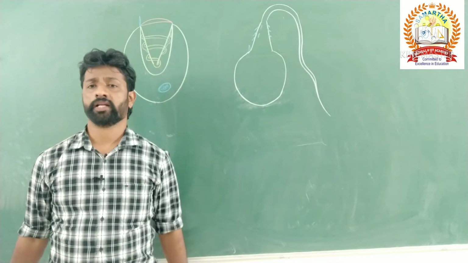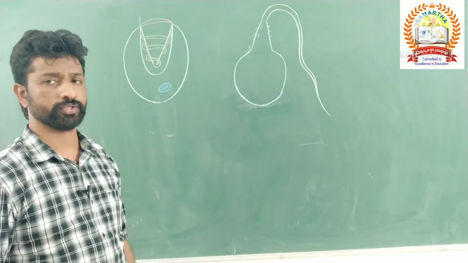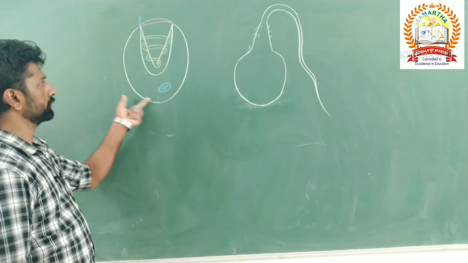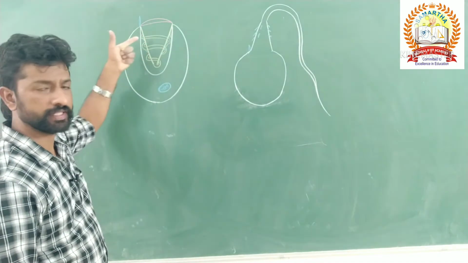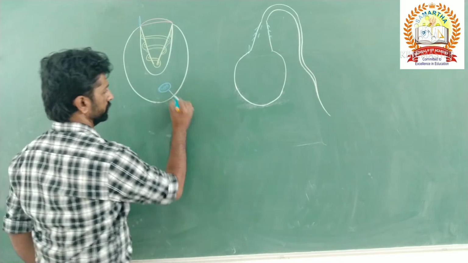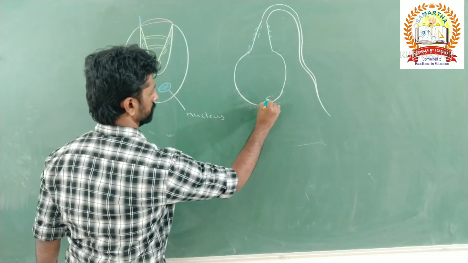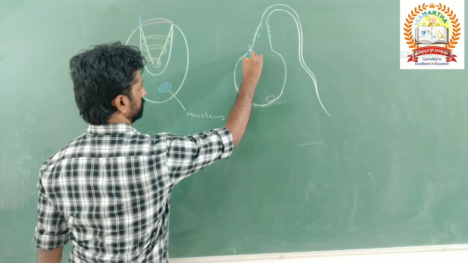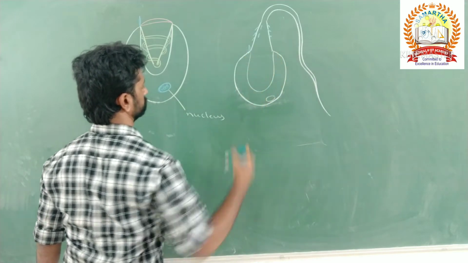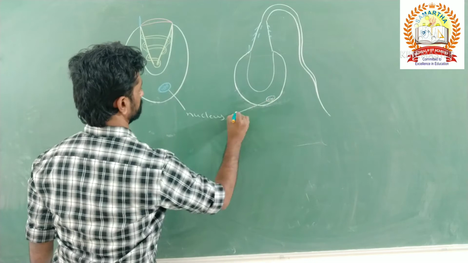This is the diagram which represents the cnidoblast. The cnidoblasts are oval shaped cells which contain the nucleus at the base.